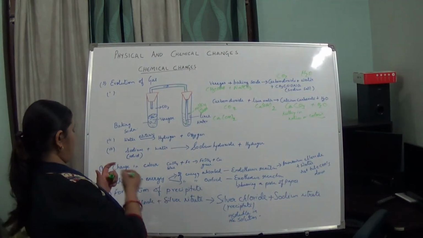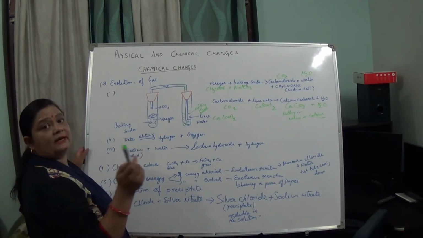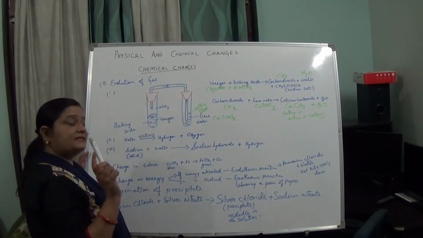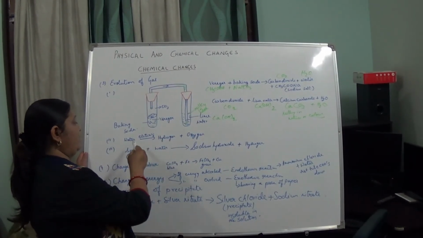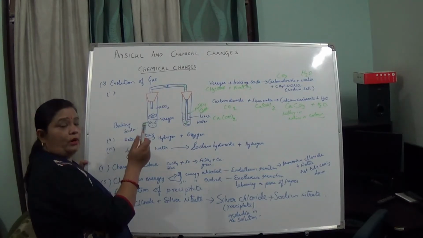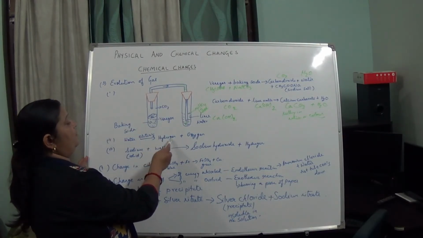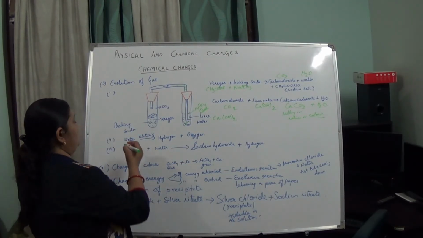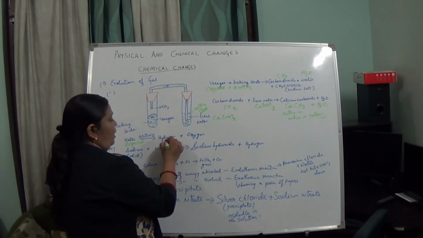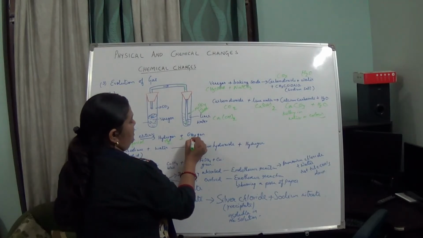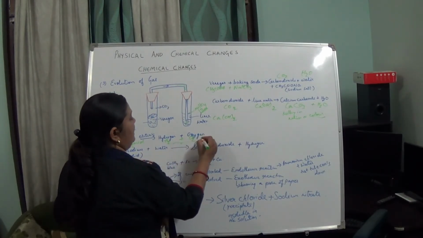So this says that yes, in a chemical reaction gases evolve. Then next, some examples also I have taken. Water, if you take water and pass electricity, you will get hydrogen plus oxygen. This water is in the liquid form, and here you get hydrogen plus oxygen, which are in gaseous form.